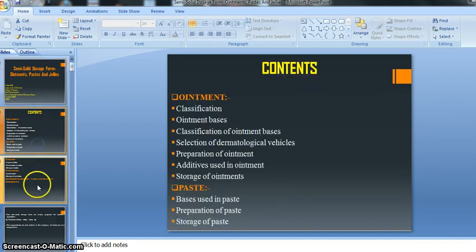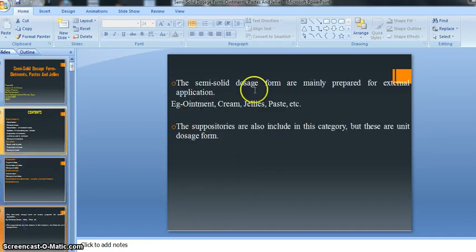Our first is the ointment. So have a look, there is a small information given about the semi-solid dosage form. We just see this thing only, and our ointment topic we will discuss in our next lecture.